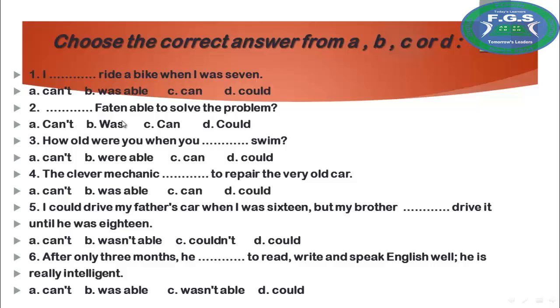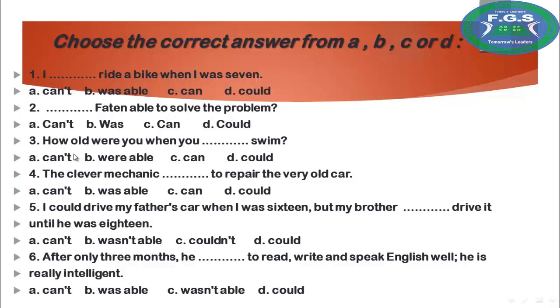Number 2, blank Fat'ma able to solve the problem. It's a question about ability in the past. Was Fat'ma able to solve the problem, or can Fat'ma able to, or could Fat'ma able to? We say was or were able to. So, was Fat'ma able to solve the problem?